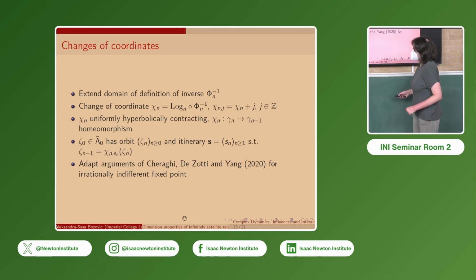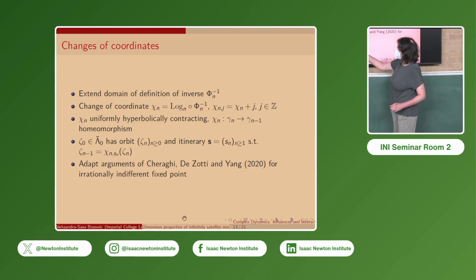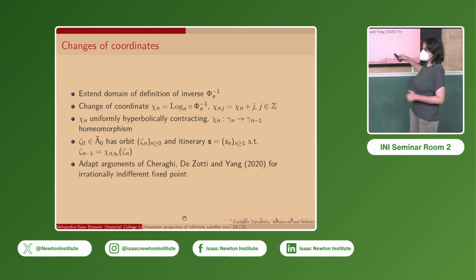And we will also, because the Fatou coordinate semi-conjugates f to translation by 1, be interested in translations of these changes of coordinates. Now, these chi-n are in a certain sense uniformly hyperbolically contracting, and they form homeomorphisms between the critical value hairs, denoted by little gamma, in the Fatou coordinate planes. And for every point, we'll denote its backwards orbit under the changes of coordinate, and the itinerary, which defines these translation numbers.